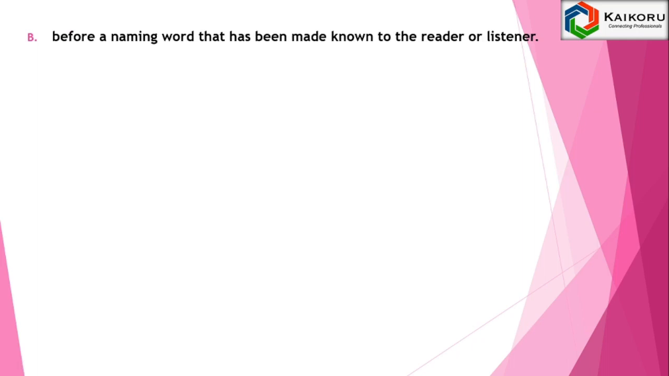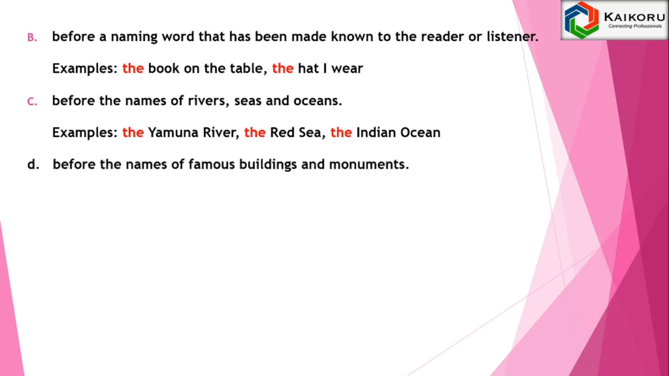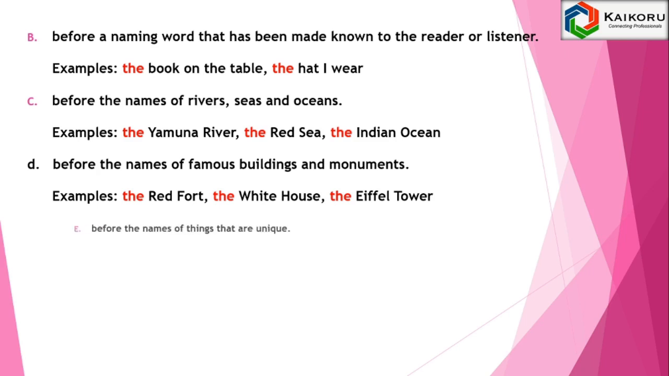The is used before a naming word that has been made known to the reader or listener. Examples: the book on the table, the hat I wear. Before the names of rivers, seas and oceans. Examples: the Yamuna River, the Red Sea, the Indian Ocean. Before the names of famous buildings and monuments. Example: the Red Fort, the White House, the Eiffel Tower.